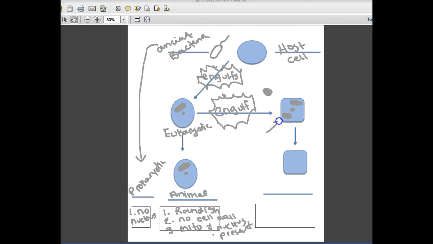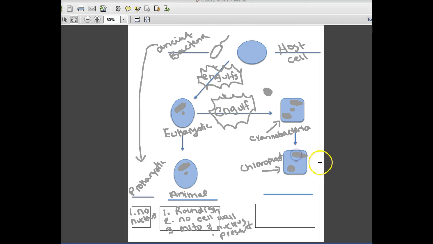So let's write cyanobacteria. But we believe that this cyanobacteria is actually our present-day chloroplast. So let's write chloroplast. And we have a nucleus and a mitochondria.